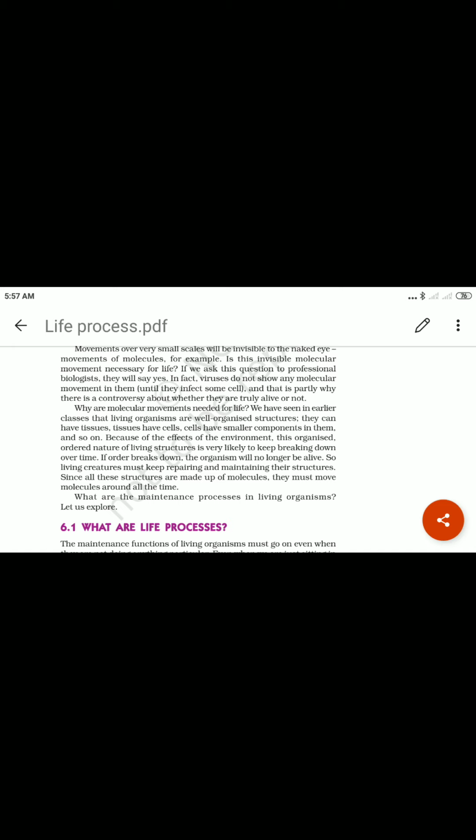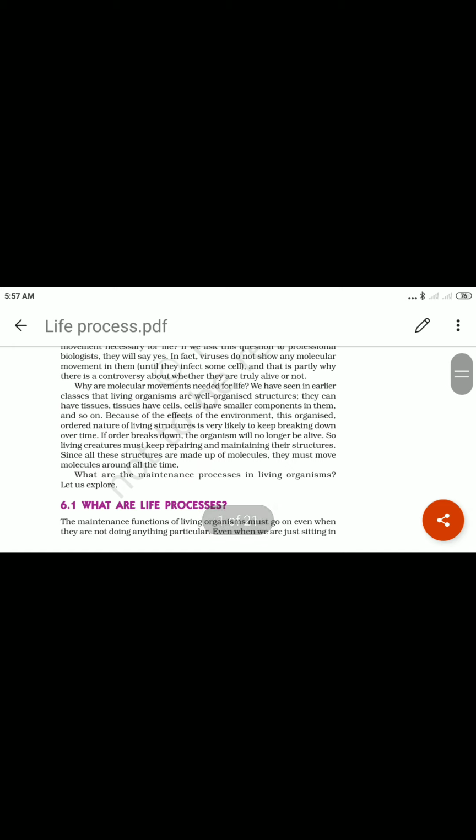Because of the effect of the environment, the organized order and nature of a living structure is very likely to keep breaking down over time. Okay, as much as the environment acts, our organized structure also keeps breaking down. If the order breaks down, the organism will no longer be alive.